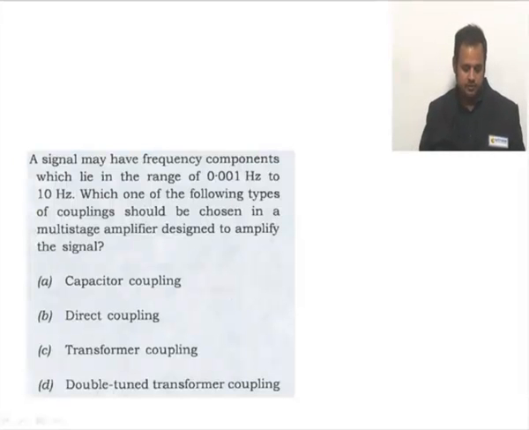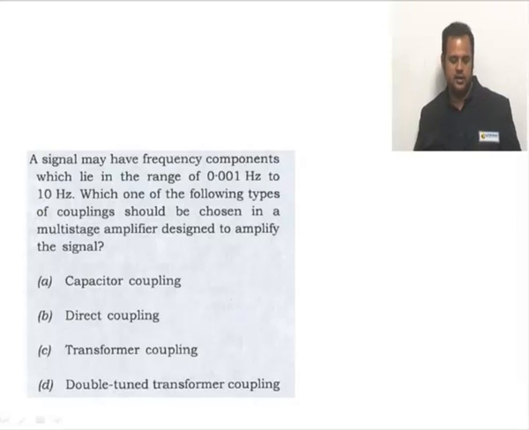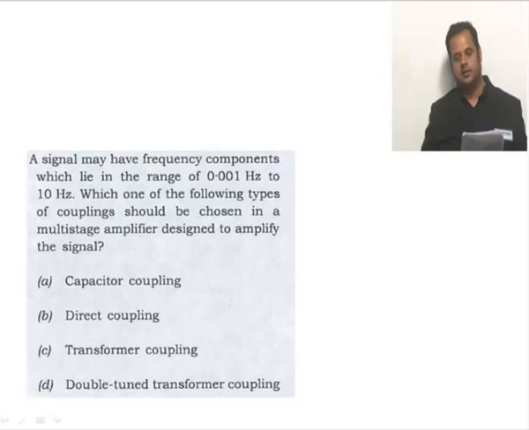A signal may have frequency components which lie in the range of 0.001 Hz to 10 Hz. Which one of the following types of couplings should be chosen in a multi-stage amplifier designed to amplify the signals? So basically, these are low frequency signals, right? 0.001 Hz to 10 Hz means it's a low frequency signal. So which coupling is used for the low frequency case?